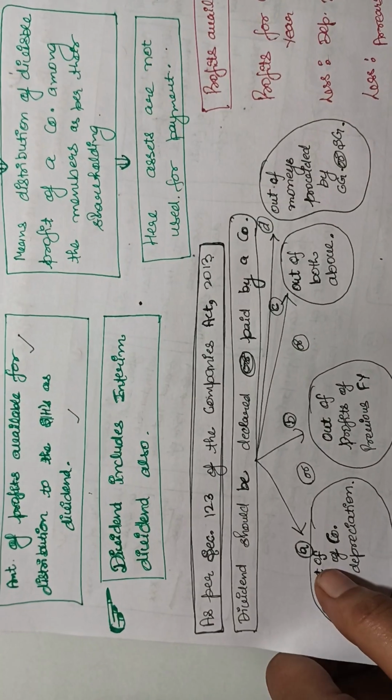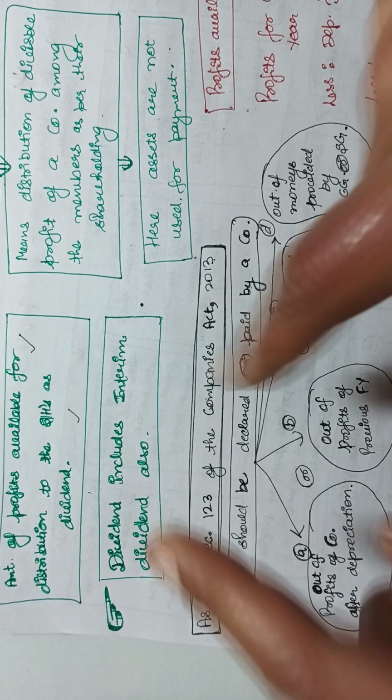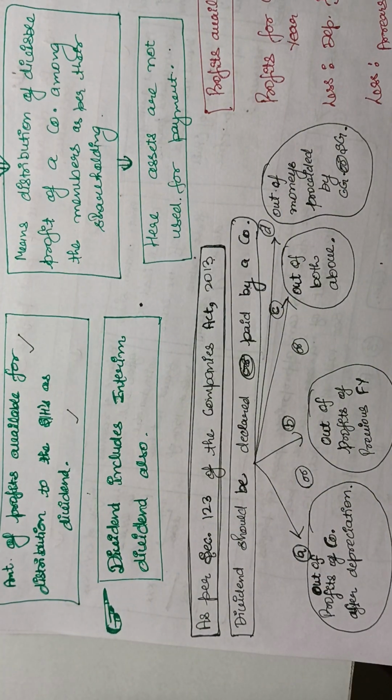So here dividend includes the interim dividend also. Interim dividend, what is interim dividend? Interim dividend is the dividend which is declared in between the year or for a half of the year. Generally the dividend is declared after completion of the year, but interim dividend can be declared in between the year, like after 6 months, half yearly. So that dividend which is declared during the year or in between the year is called the interim dividend.